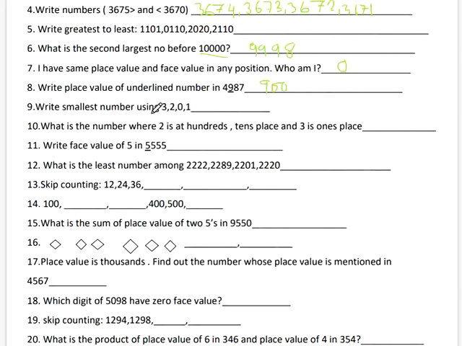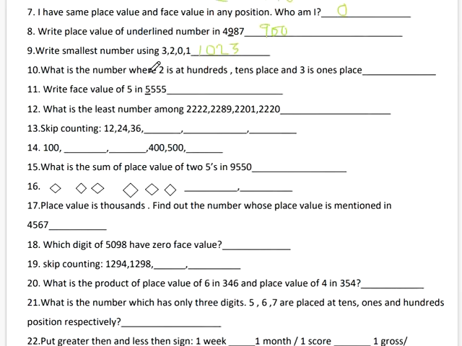Write the smallest number using 3201. For the smallest number, you just write the digits in ascending order if there is any 0. Okay, though the 0 is not placed at the front of the number, because at the front of the number 0 has no value, that's why we arrange the digits in ascending order, but in the case of 0 we just place it in the second position, that means 1 0 2 and 3.